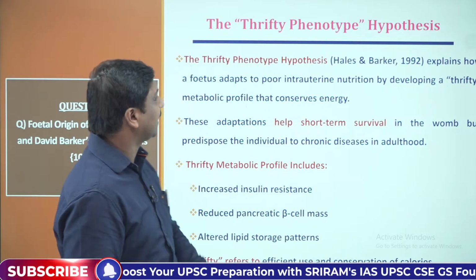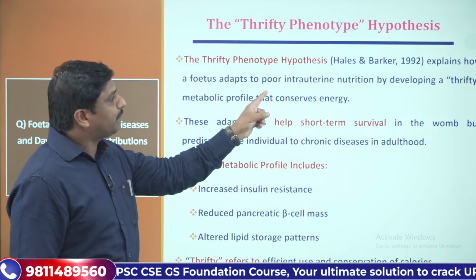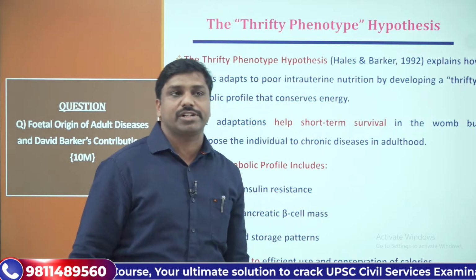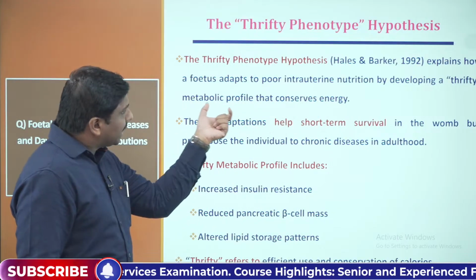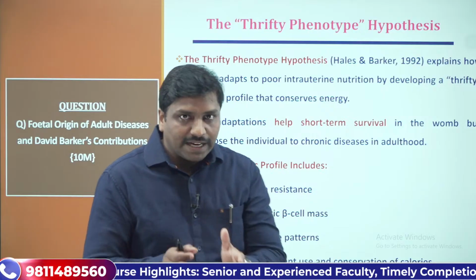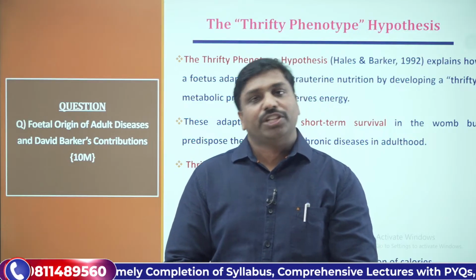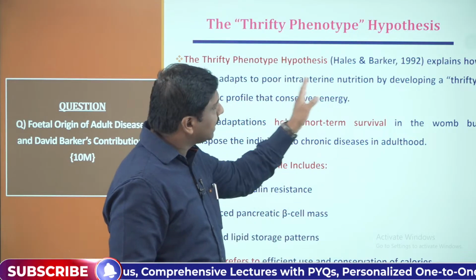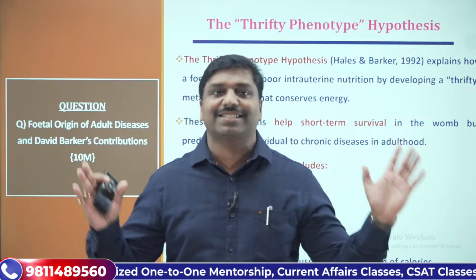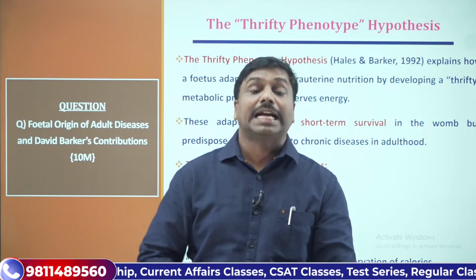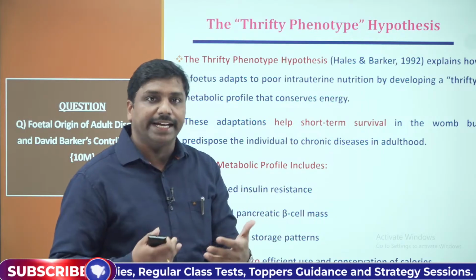Now what happens here is that the thrifty phenotype hypothesis explains how a fetus adapts to poor intrauterine nutrition by developing a thrifty metabolic profile. When there is inadequacy with respect to nutrition, or poor intrauterine nutrition conditions, the fetus will adapt to that particular environment, and systematically they will develop their phenotype, the height, weight, etc.